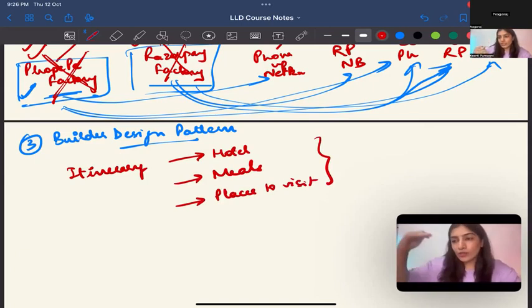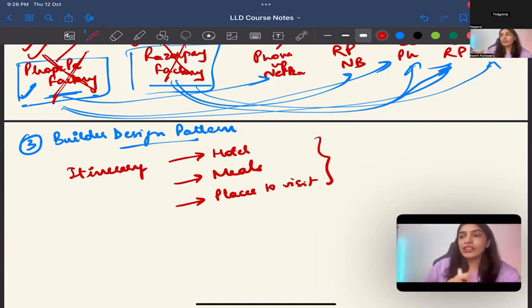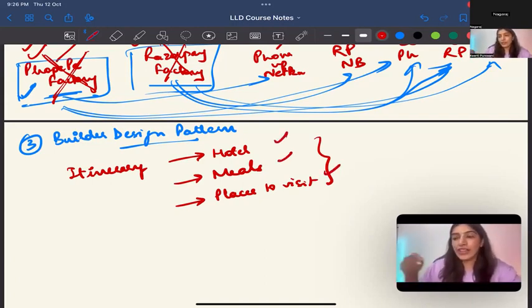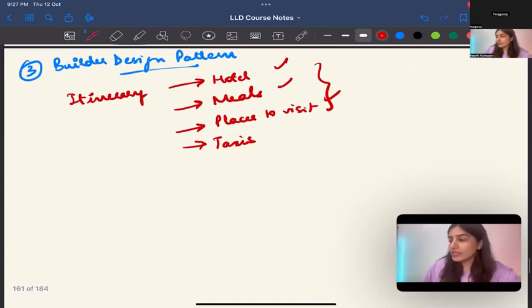How you do it in Maldives is different from Bali or Europe, but you have to do the same steps. You should have decided hotels, meals, places to visit, maybe taxis. So maybe a builder. Make sense?